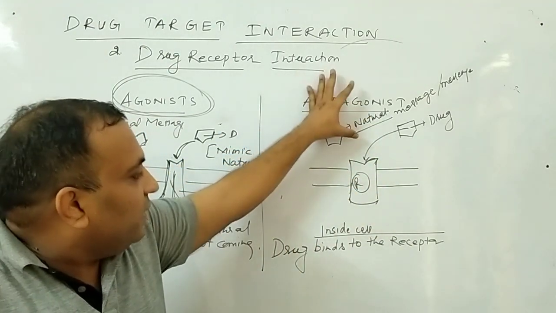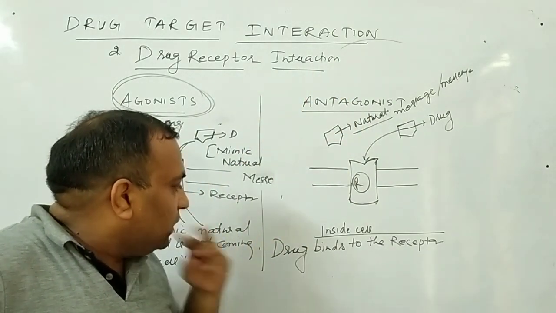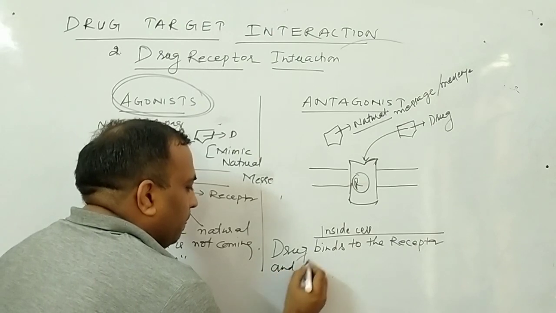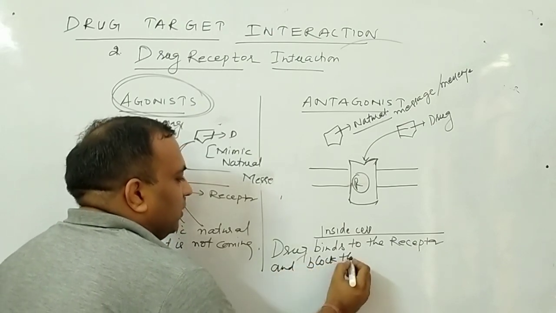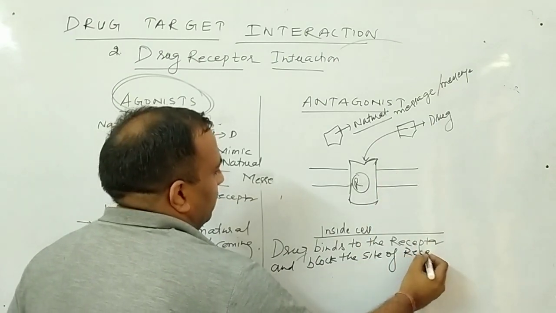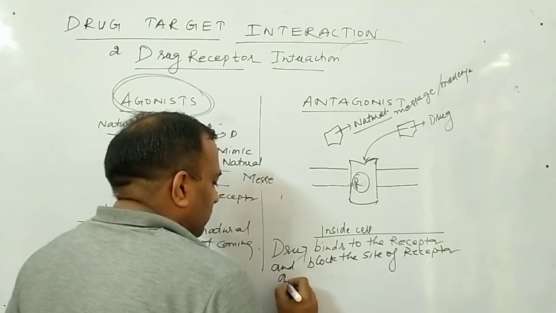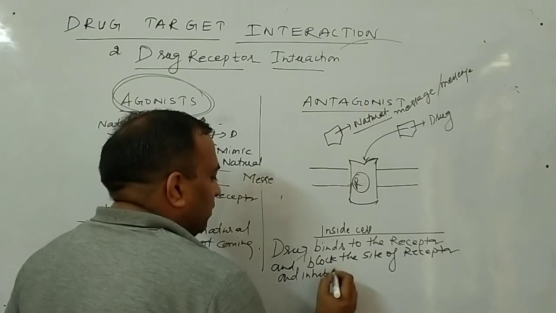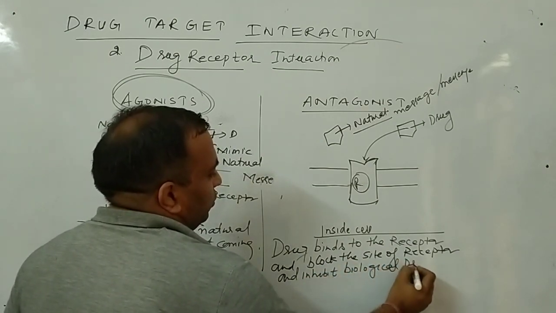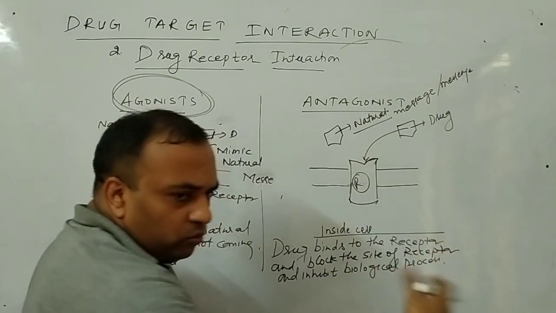So what is the meaning of antagonist? In the antagonist, the drug binds to the receptor and blocks the site of the receptor and inhibits the biological process. So in short, what do you have to write? No need to write in a big way.